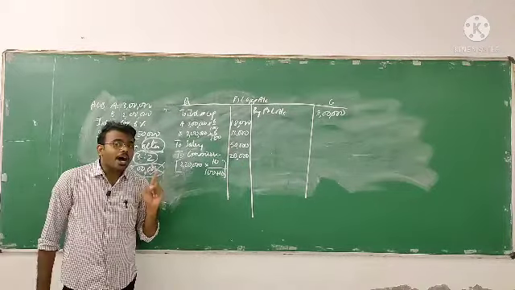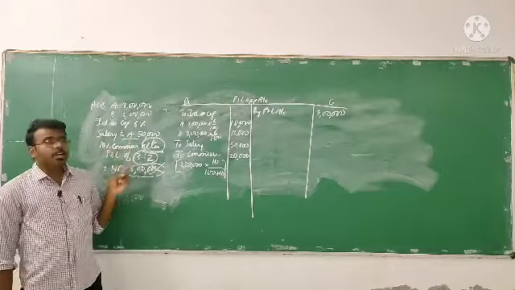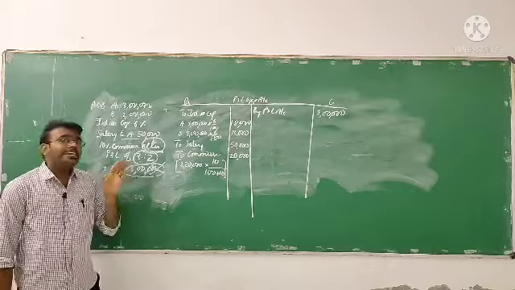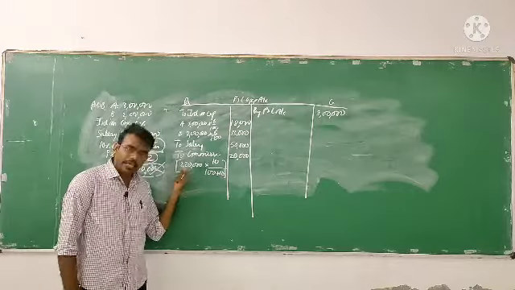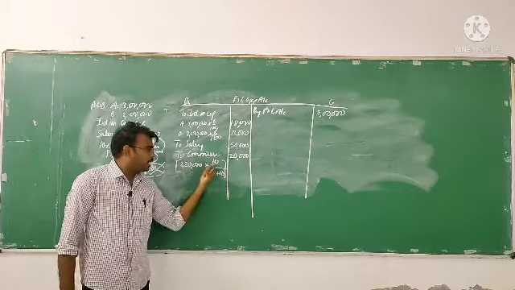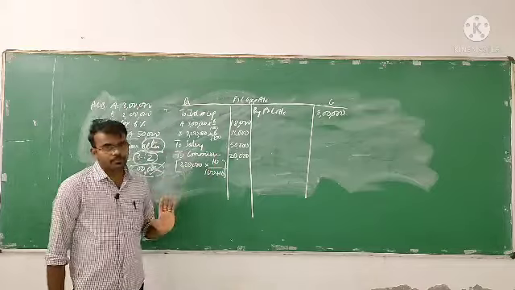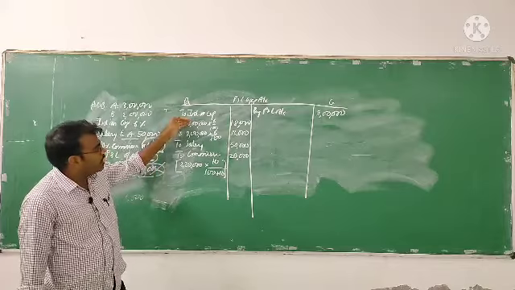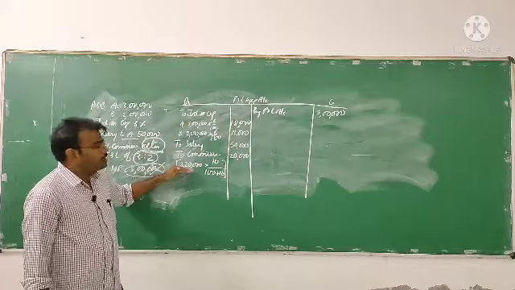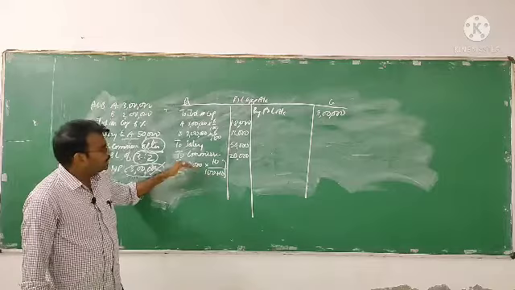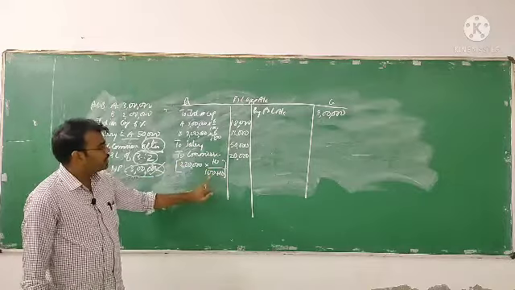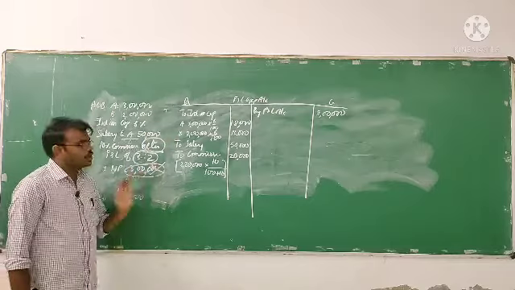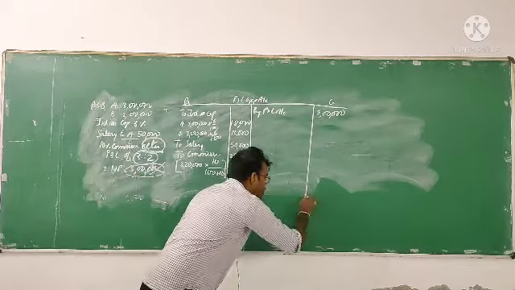If they ask 10% commission to be charged before charging interest and salary, in that case what will happen? 3 lakh into 10 by 100, so 30,000 will become. But here it is after charging the interest on capital and salary. It will be net profit into rate of commission divided by 100 plus rate of commission. So this is the information. We don't have anything further, so close the account here.